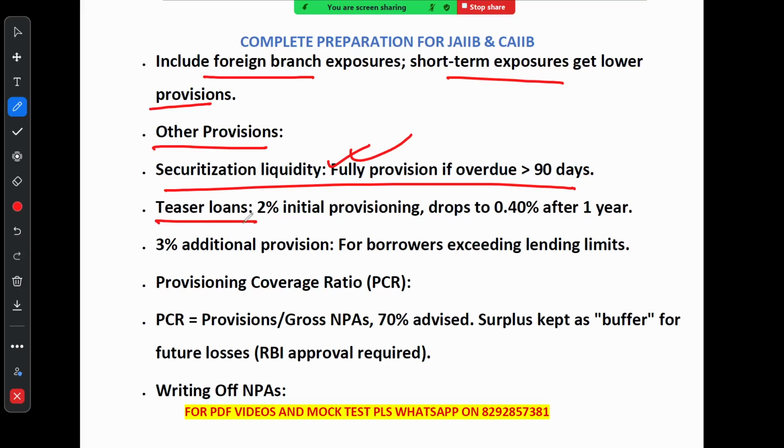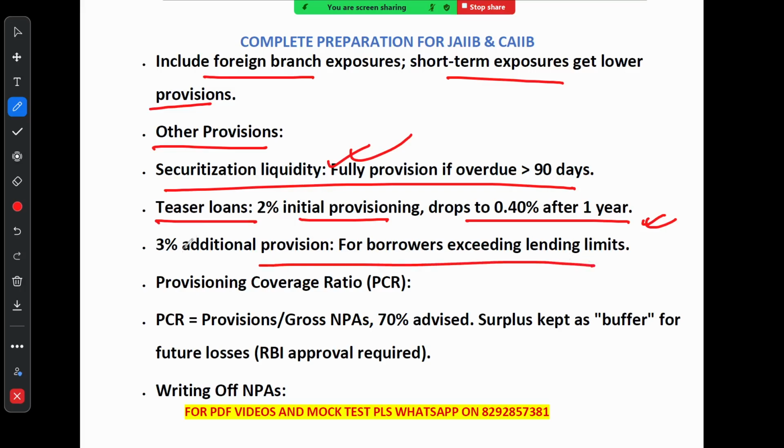Next, for teaser loan, these loans with low interest rate initially, bank need to set aside 2% as the provisioning, which drops to 0.40% after a year. We already know about it, right? And bank also need to set aside 3% more if the borrower goes over the lending limit.